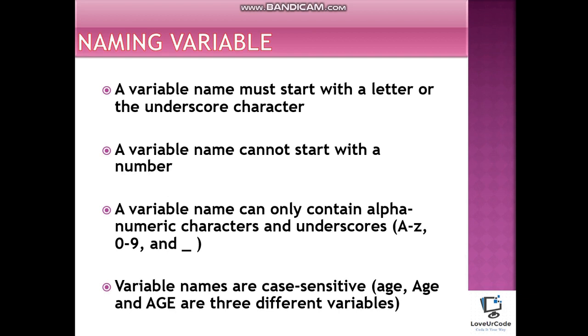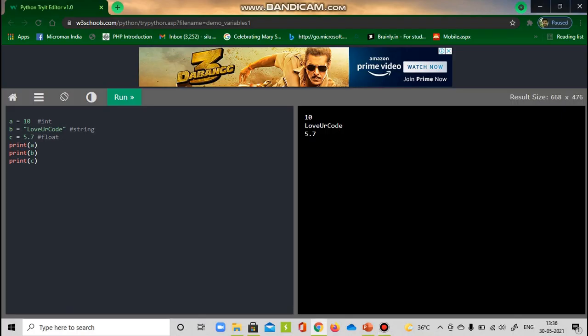There are a few rules when it comes to naming a variable. A variable must always start with an alphabet or the underscore character. A variable cannot start with a number, and it can contain only alphanumeric characters and the underscore character. Variables are case sensitive, that is, capital X and small x would be treated as two different variables in Python.